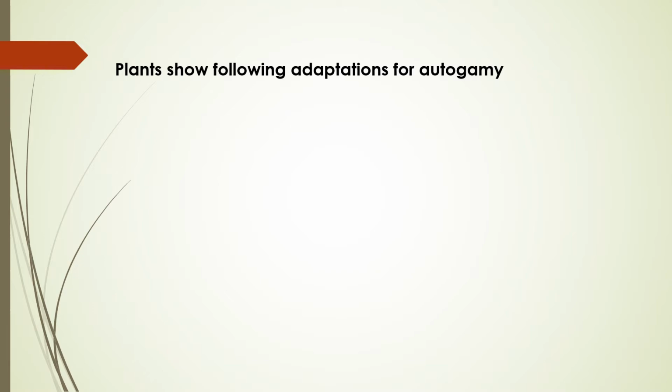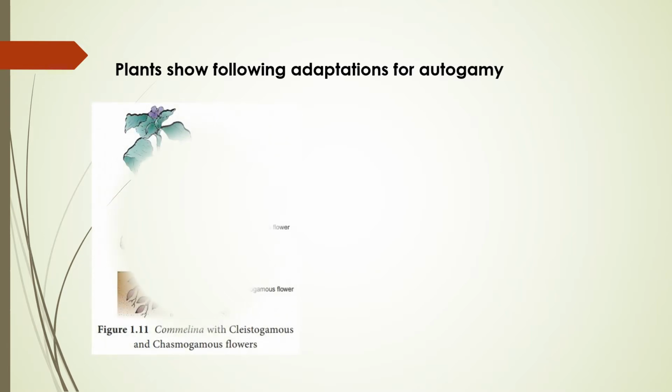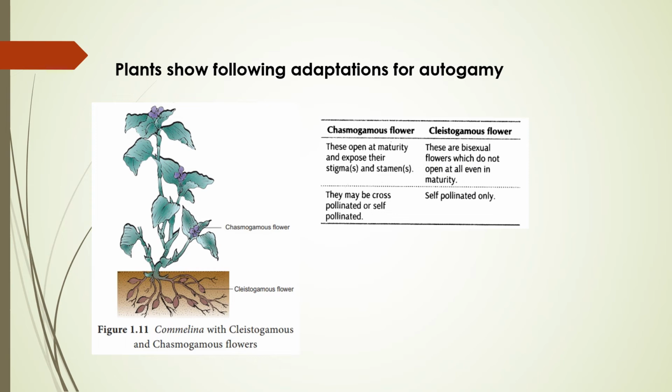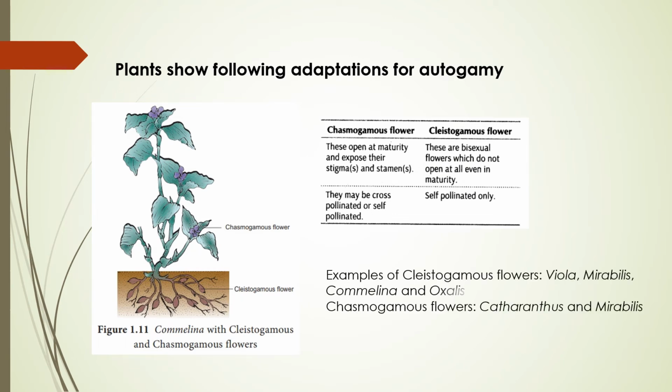So adaptation is what? Adaptation is saying there are two types of flower. One is known as a cleistogamous flower and the second one is known as a chasmogamous flower. So what is the difference between the cleistogamous and chasmogamous flower?